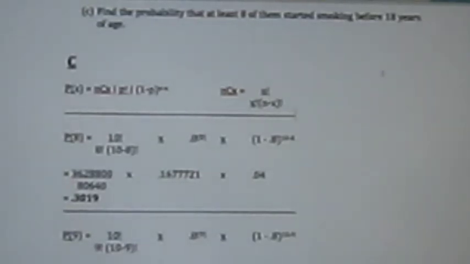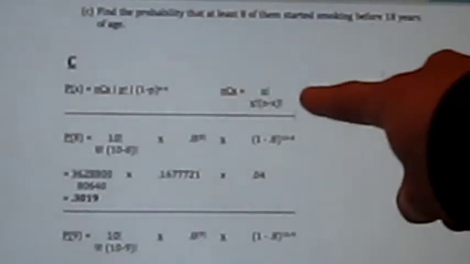Now, we're wondering how we compute nCx. In order to do that, it's simply right here, n factorial over x factorial times n minus x factorial. So, when we start plugging in numbers, for 8, we plug in 10 factorial over 8 factorial times 10 minus 8 factorial, times 0.8, which is p, to the 8th, times 1 minus 0.8 to the 10 minus 8.